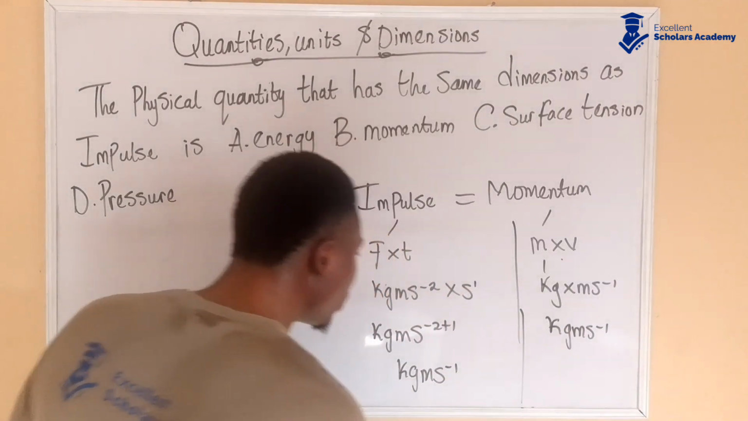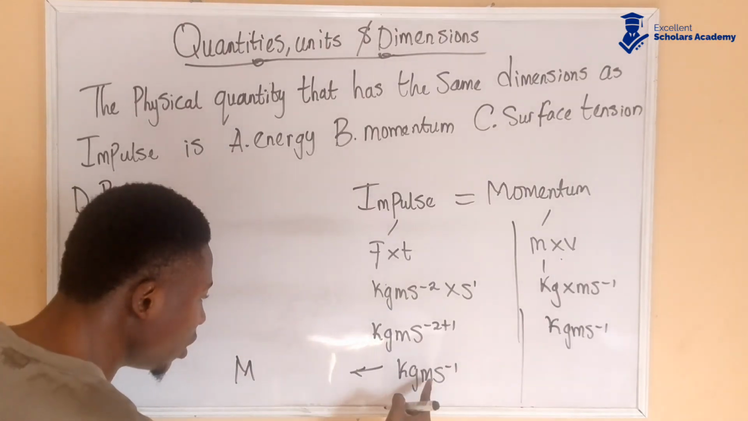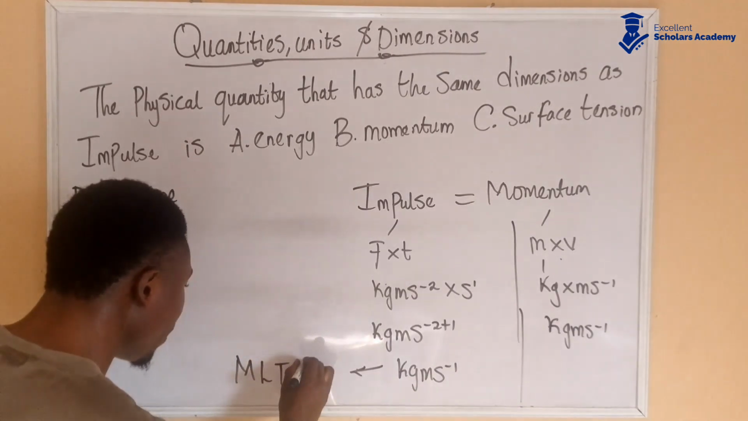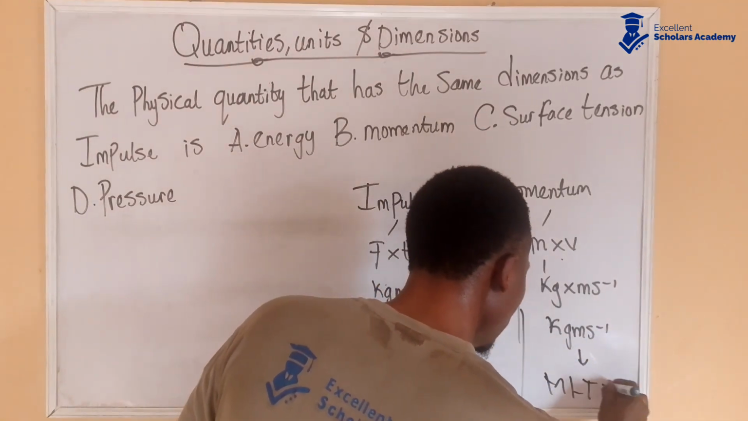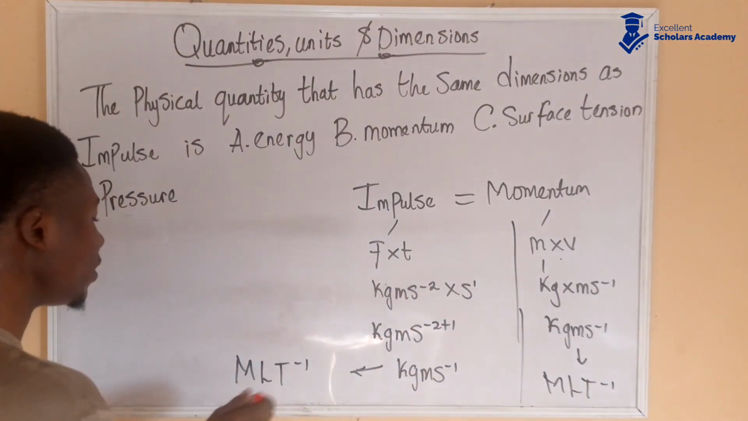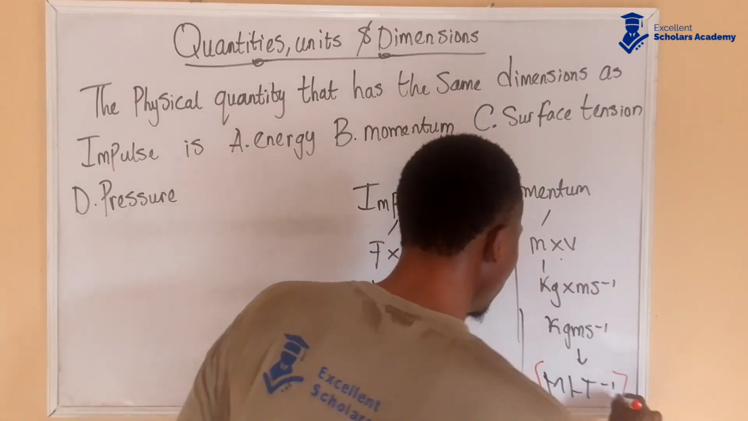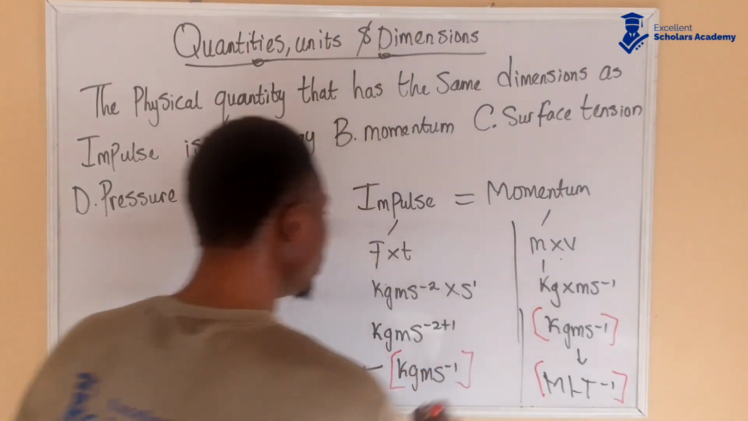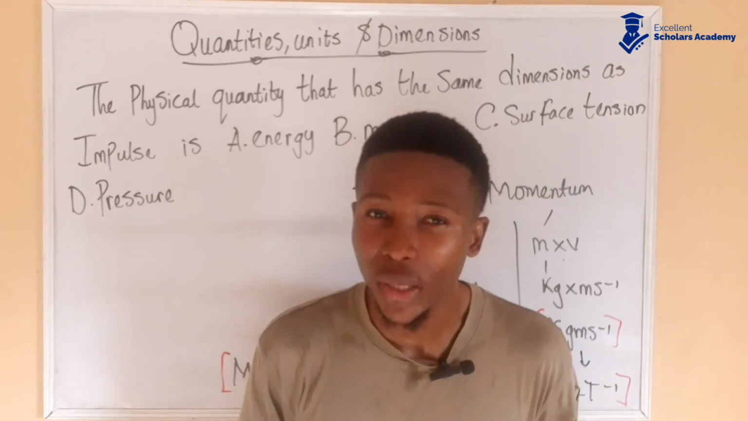Now there are dimensions automatically for this. Now you are going to have M, that's kg, small letter m, L, then s, T to the power of minus 1. This also is going to be M L T to the power of minus 1. So if you look at it very well, you find out that their dimensions and their units are the same. So momentum and impulse have the same unit and dimension.